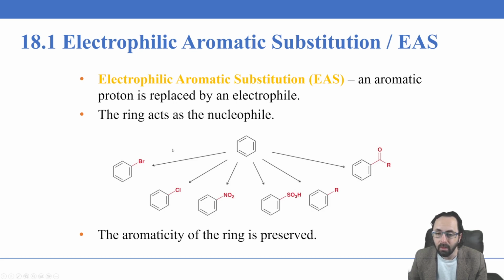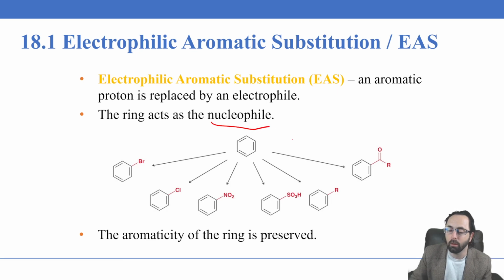In this case, the ring will act as the nucleophile, and the reagent will react as the electrophile. It's just like any alkene, it will be providing the electrons. So in an alkene addition, the alkene is the nucleophile.